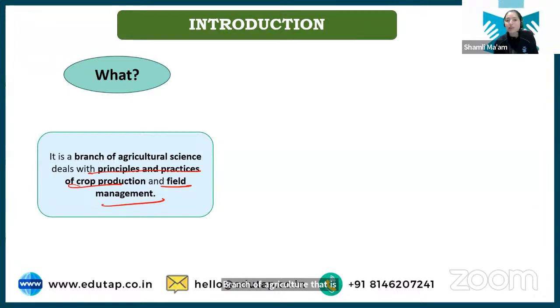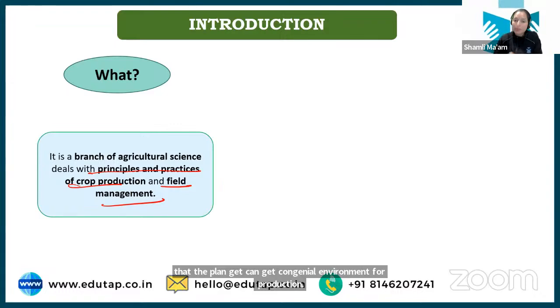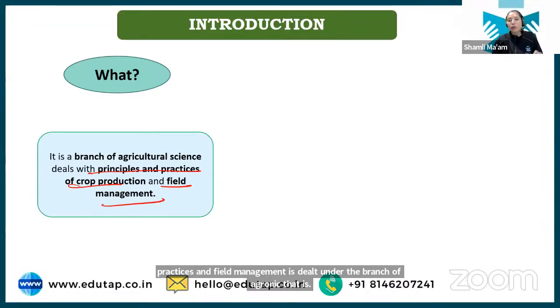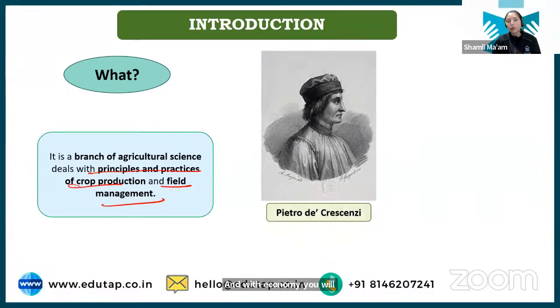Next is field management. See, one thing is that we have to grow the crop, but where are we growing the crop? Obviously on the field, right? So we need to manage the field as well, so that the seed can germinate properly, so that the plant can get a congenial environment for production and can give us a good yield. So all the principles and practices of field management are dealt with under the branch of agriculture, that is agronomy. I hope this is clear. And with agronomy you will learn the name Pietro de Crescenzi, father of agronomy. Clear?